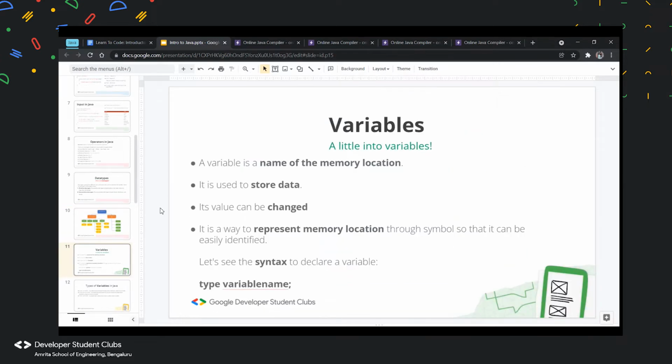Now, moving on to variables. A variable is basically the name of a memory location. Its value can be changed, and it is basically a container which holds the value while the Java program is executed.